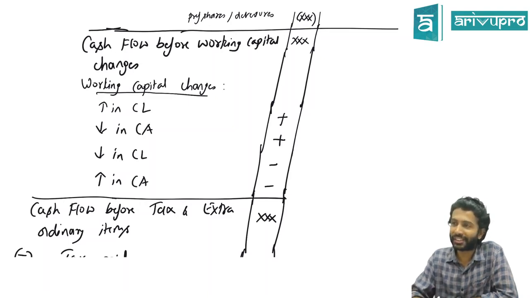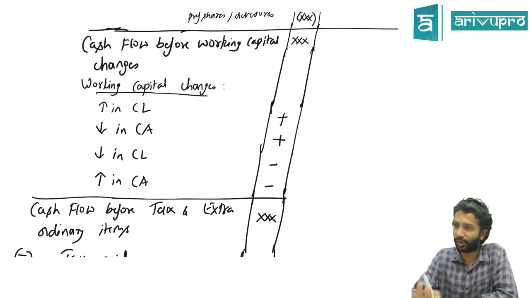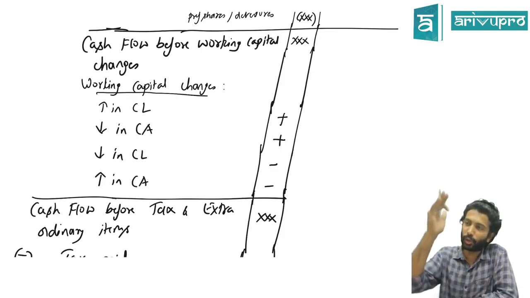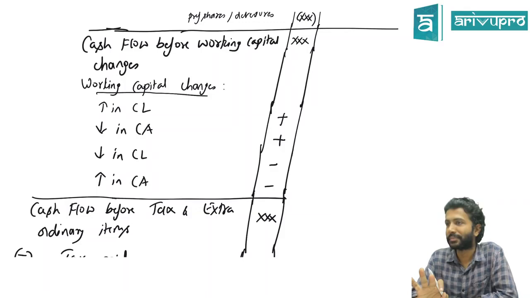But we are preparing what, sir? Cash flow statement. Cash flow statement means only cash coming in or cash going out. If it's going to go out in future, I'm least bothered about that. I want to know how much went out today, or as on that particular day, or during that year, or how much came in during that year. That's all I'm interested in.